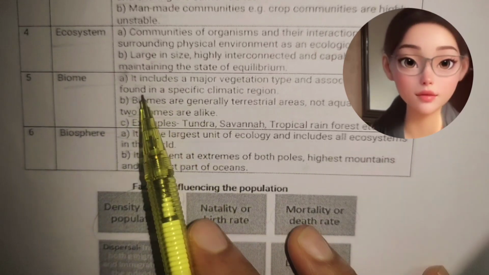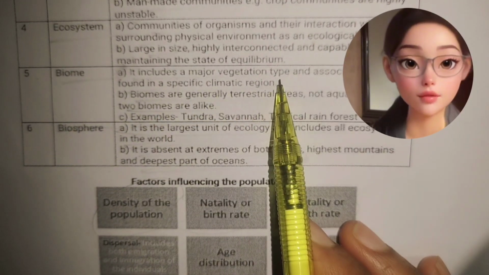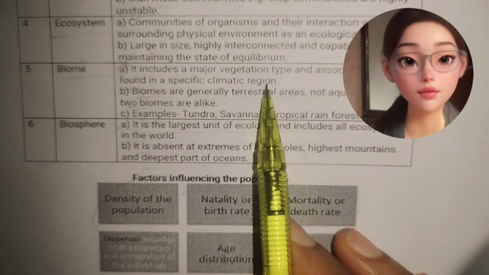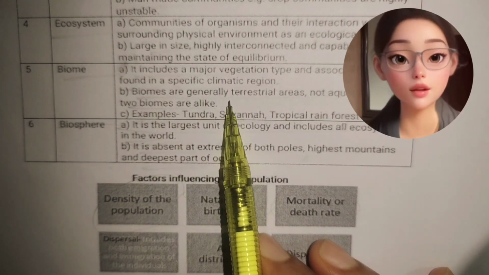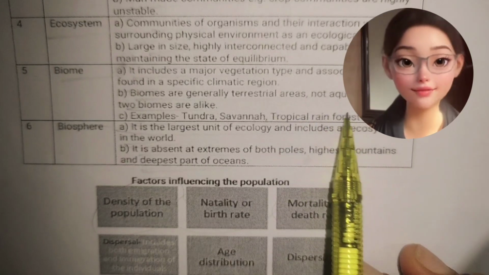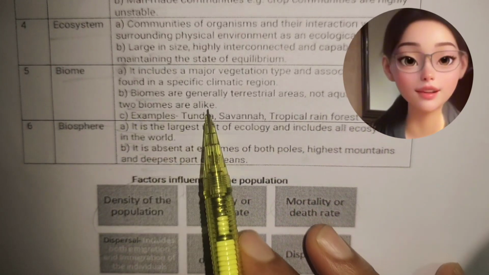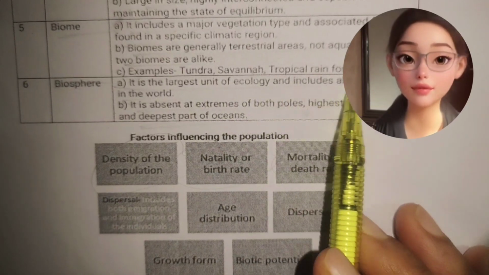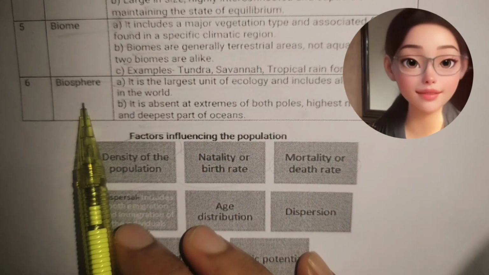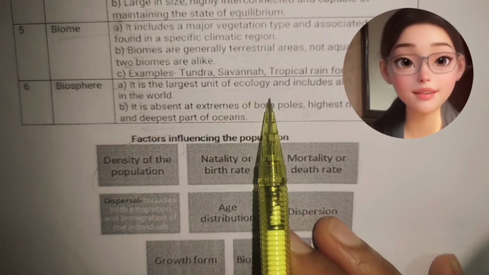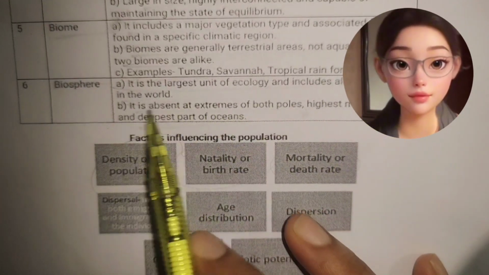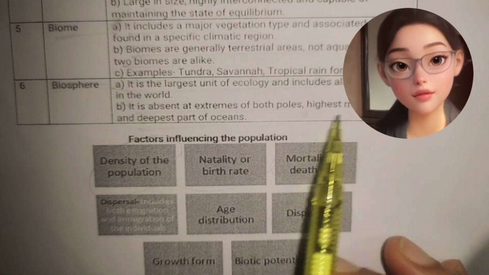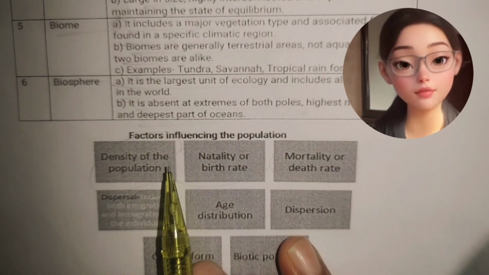Fifth one, biome. It includes a major vegetation type and associated fauna found in a specific climate region. Biomes are generally terrestrial areas, not aquatic, and no two biomes are alike. Examples: tundra, savanna, tropical rainforest, etc. Sixth one is biosphere. It is the largest unit of ecology and includes all ecosystems in the world. It is absent at extremes of both poles, highest mountains and deepest parts of oceans.